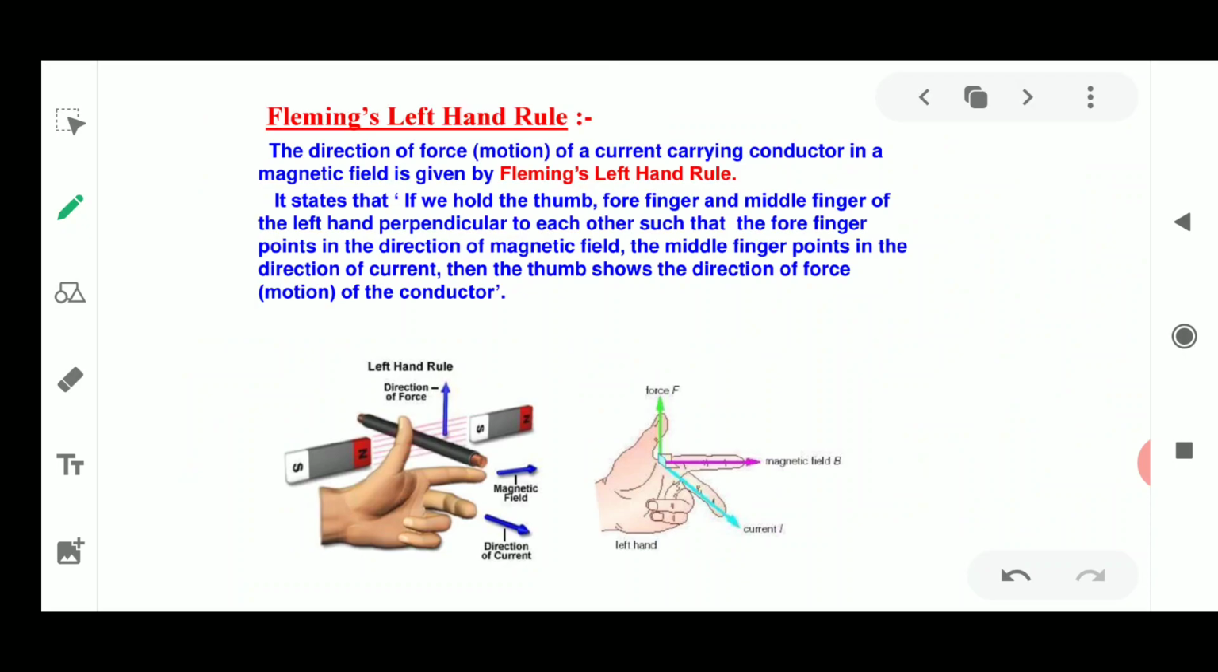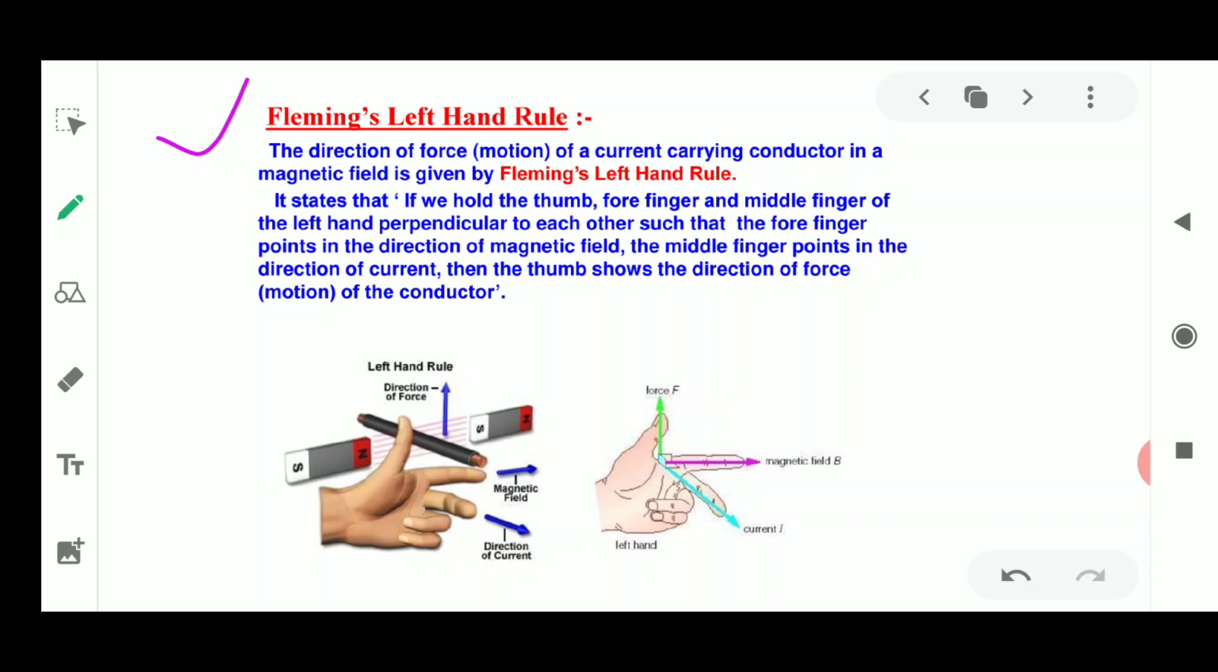The law was Fleming's left hand rule. Fleming saw that when the direction of the current and that of the magnetic field are perpendicular to each other, the force is also perpendicular to both of them. These three directions can be illustrated by a simple rule that is known as Fleming's left hand rule. Now what does this rule say?